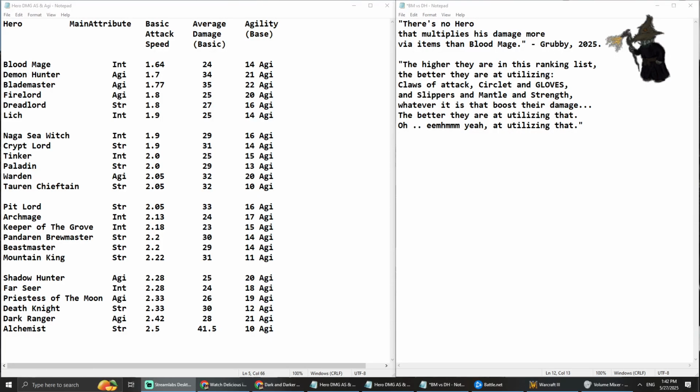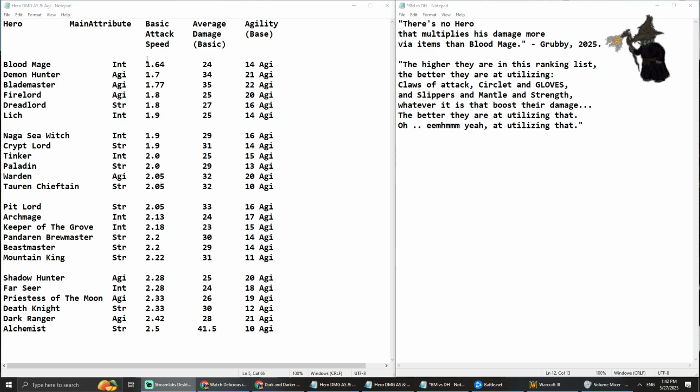Hello there, it is I, Gnome, and what I wanted to talk to you about today is this list of heroes of Warcraft III. You have everyone here, all 24 heroes, and what you see here is the base agility of each hero, their base average damage, the average damage that they're dealing at level 1. Also, their basic attack speeds, and these are the default attack speeds of these heroes.